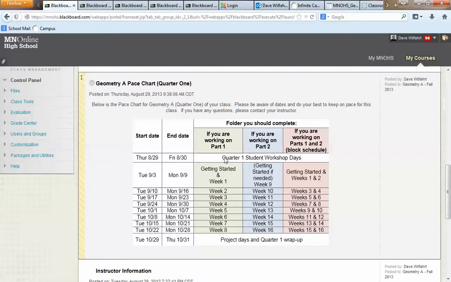Most of you will be on this part 1 first column here, and this is the week that everything will open up. You can see in this pace chart, we always start on Tuesday, so the beginning of the week will open up on Tuesday, and you want to try to have everything done by the end of these dates here. So we're starting with week 1 and we'll go through week 8, and then there's a couple days at the end that you can wrap up the quarter, and there might be some different projects and so forth.